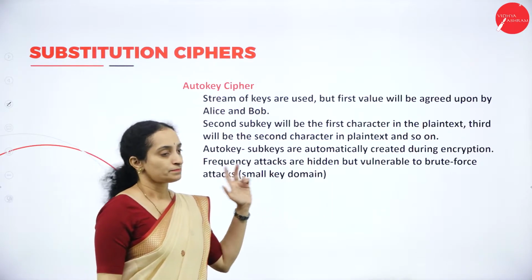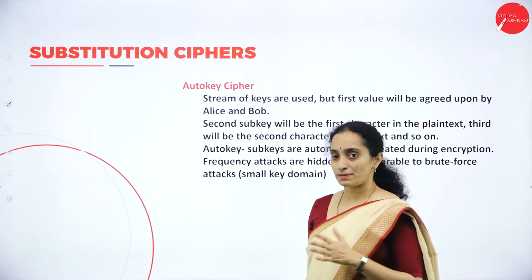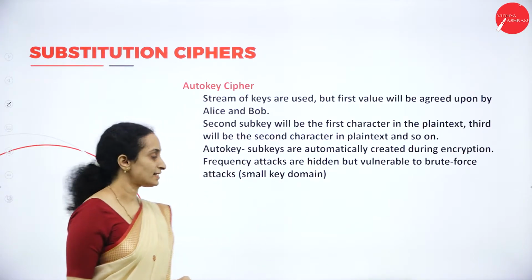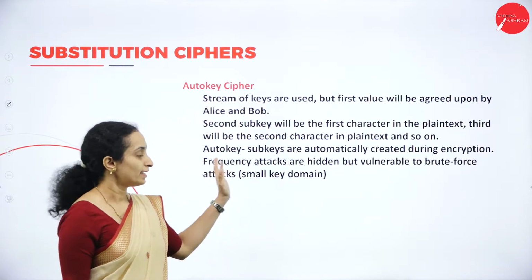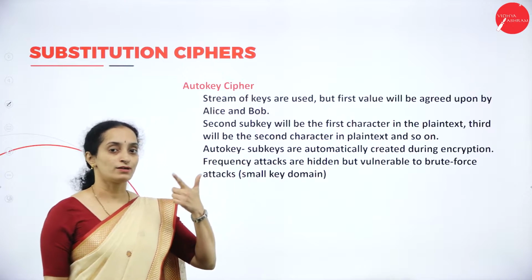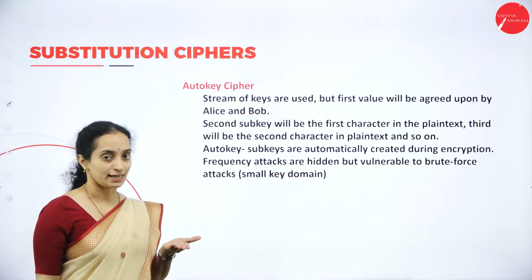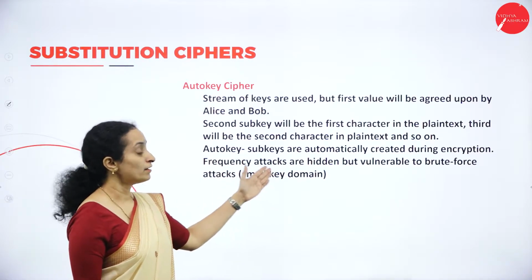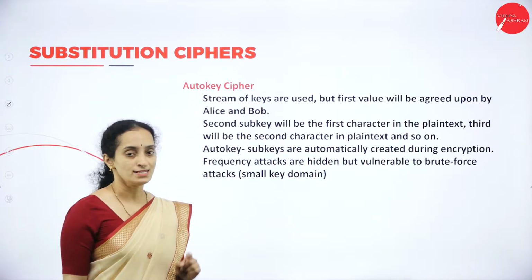All right, you can avoid the frequency attack. If you look at the cryptanalysis of the autokey cipher, it says that the frequency attack or statistical attack will be avoided in the autokey cipher, because each character will have a different character or different numerical value in the ciphertext. Even if it is repeated in the plain text, it will have a one-to-many relationship. That means you can have different characters in the ciphertext in the autokey cipher method.